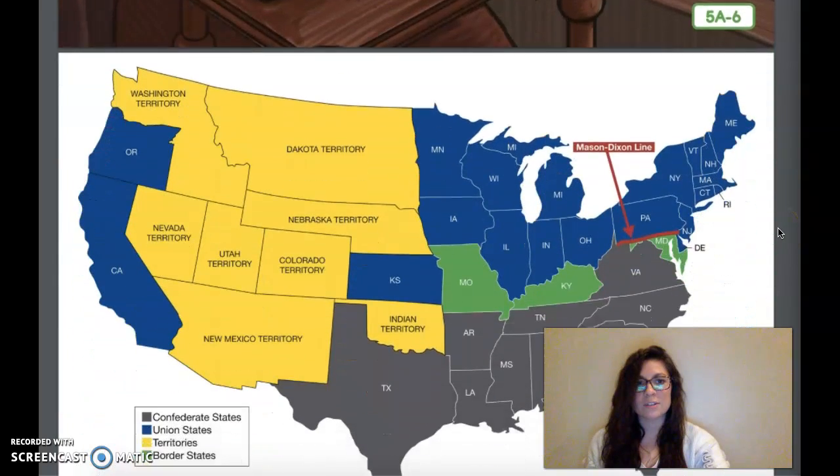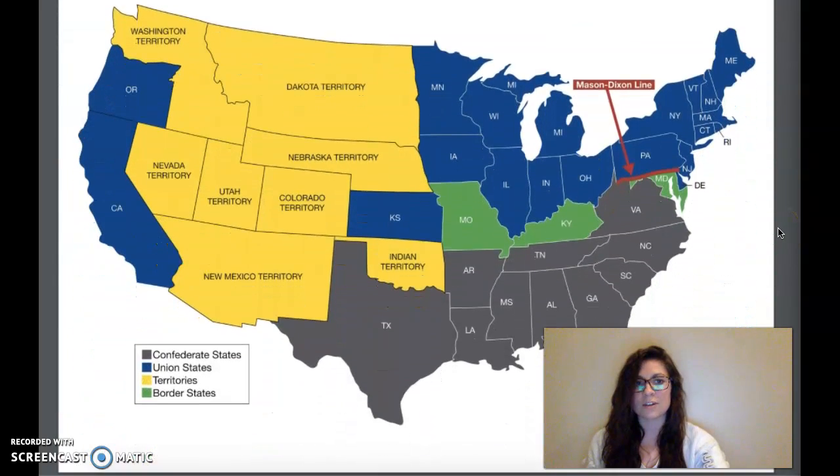After the battle at Fort Sumter, more southern states joined the Confederacy: Virginia, Arkansas, Tennessee, and North Carolina, as well as portions of Kentucky and Missouri. In all, there were 13 Confederate states, all from the South. It is important to remember that the states of Kentucky and Missouri did not actually secede from the United States, even though some people from those states decided to fight for the Confederacy. The remaining states, those that had not seceded, were in the North, and they became known as the Union.